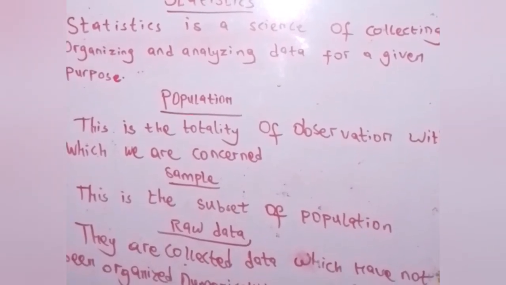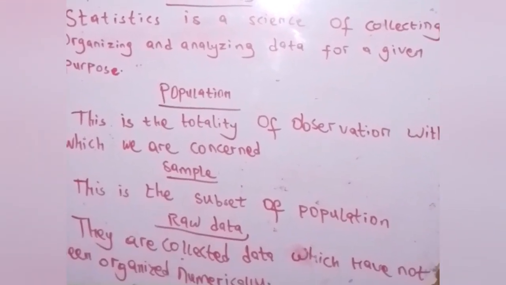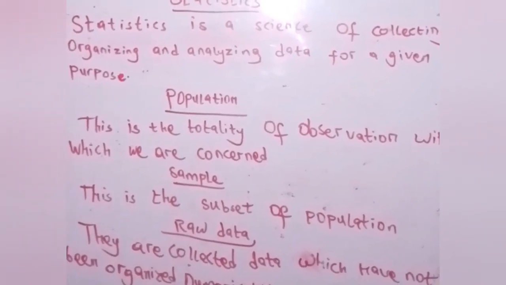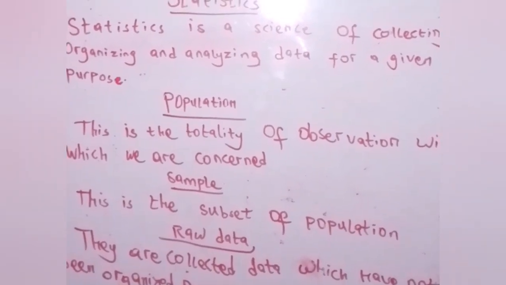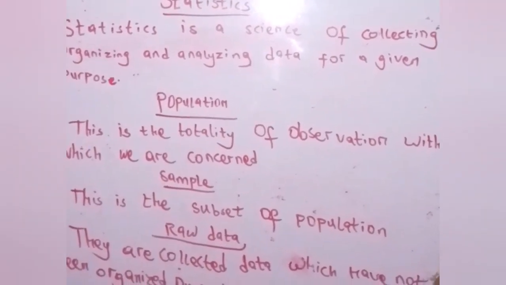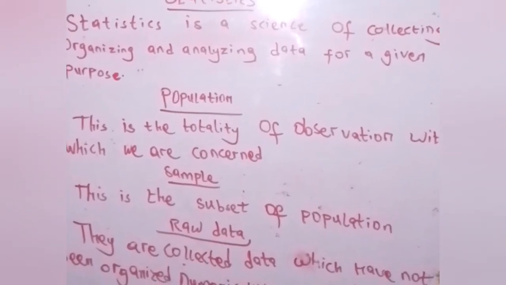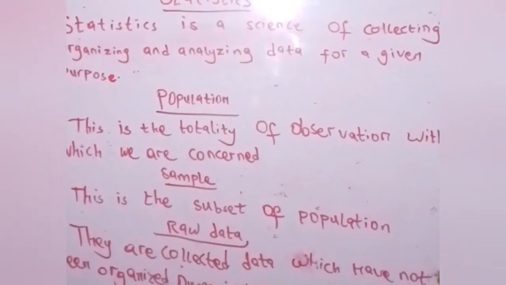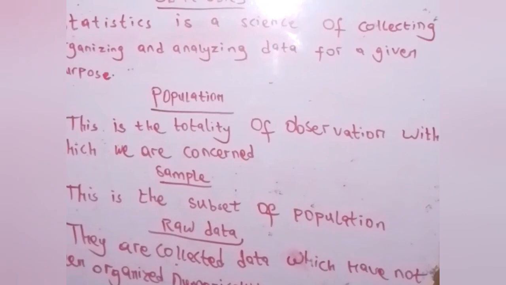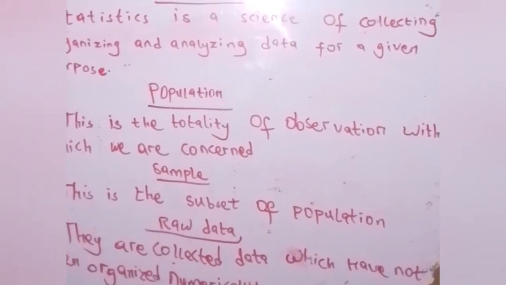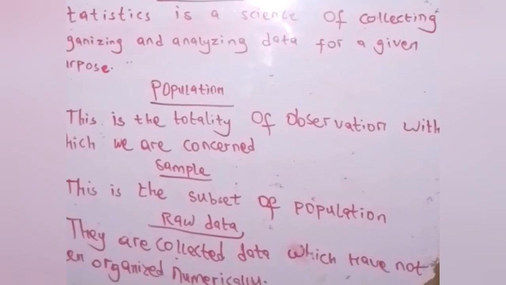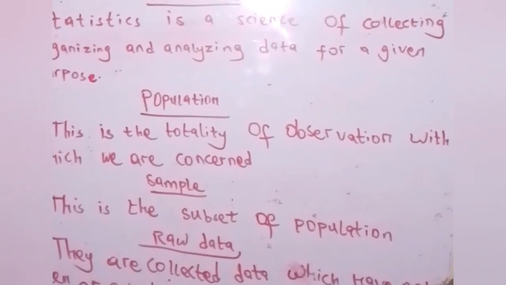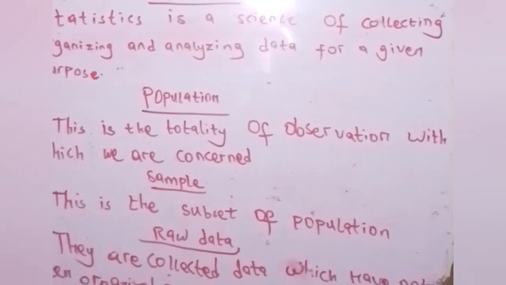Maybe a parent wants to send his son to Abuja to go to a secondary school there. Abuja as a whole state has many secondary schools. If he wants to spectate, he cannot go around the state of Abuja looking for secondary schools. But because of statistics, he could select, and that's what we call a sample.